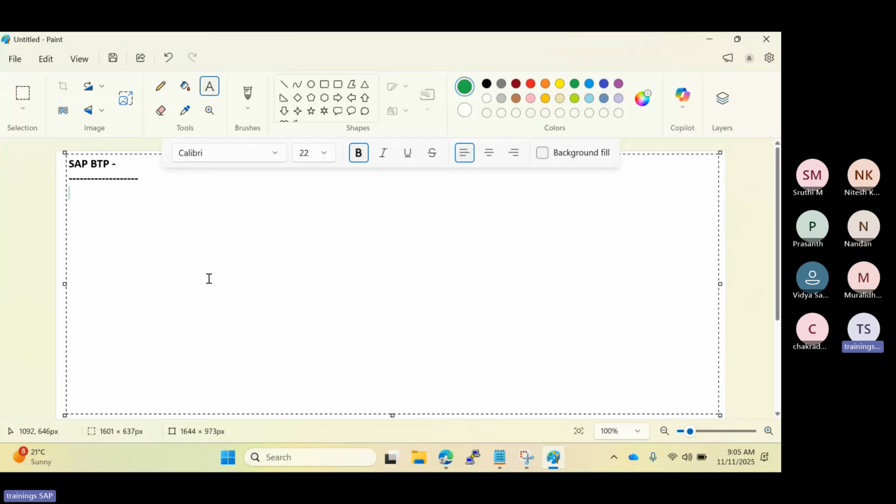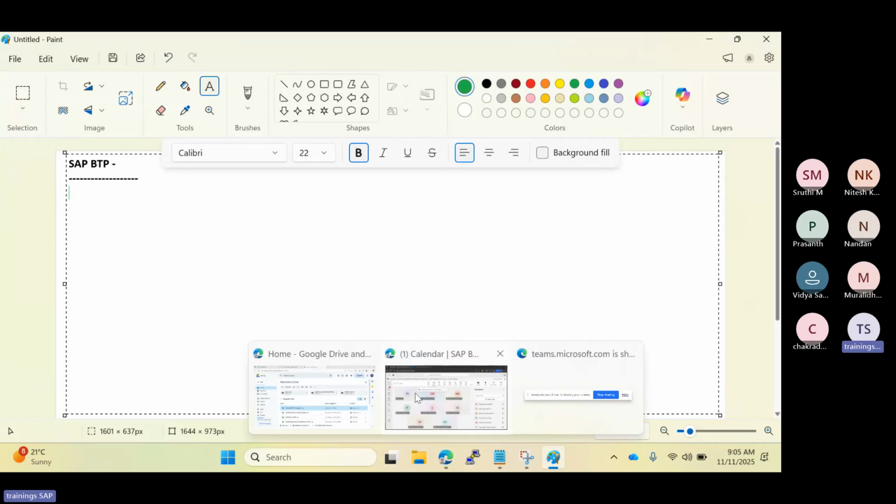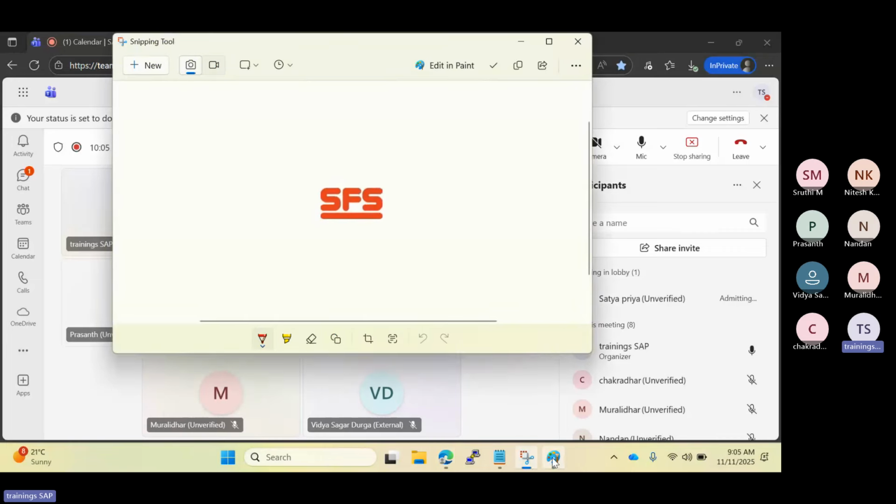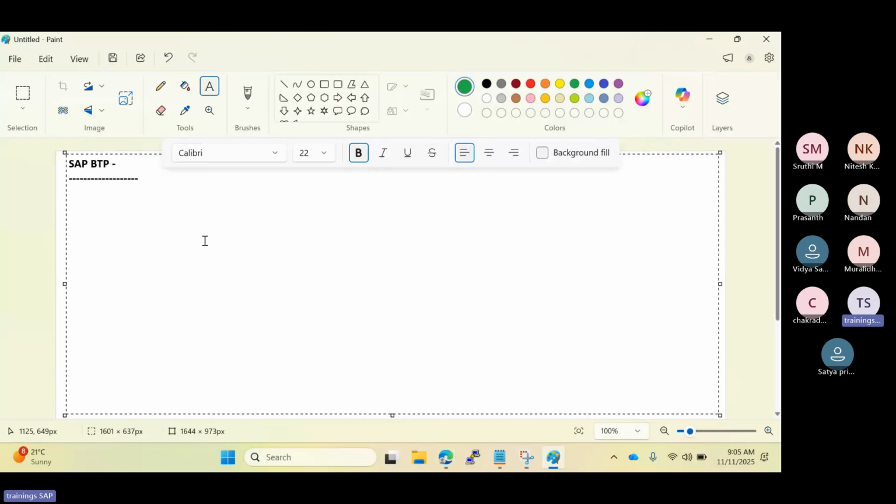It's SAP's cloud platform. BTP is a cloud platform, a platform as a service based concept. The abbreviation is Business Technology Platform. It's a platform as a service based concept.